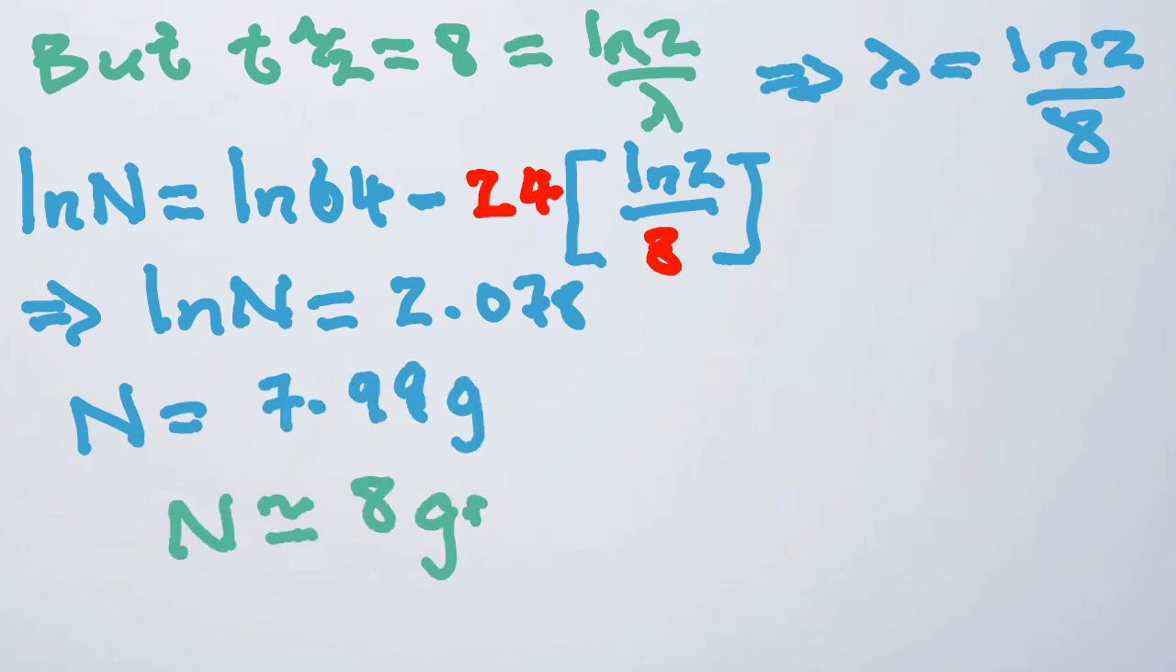And so we have that. Note, 24 in red divides 8, meaning that days cancels out with days. And so we have ln N equal to 2.078, implying that N is equal to 8 grams, or approximately 8 grams.